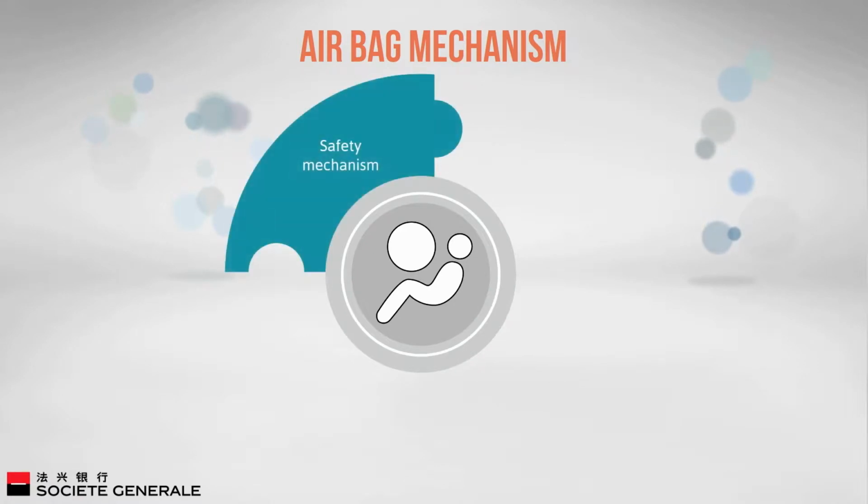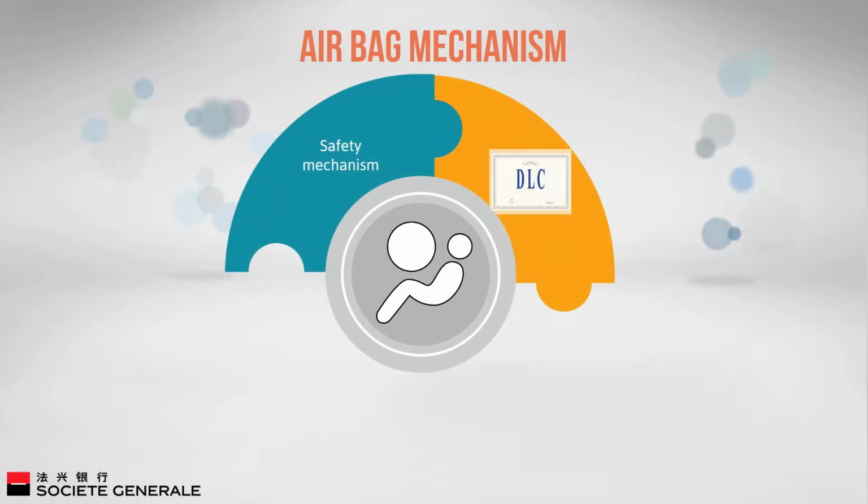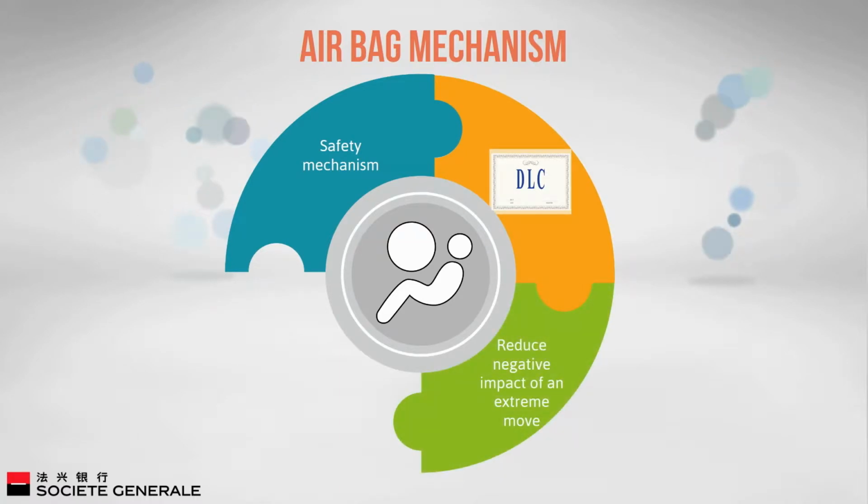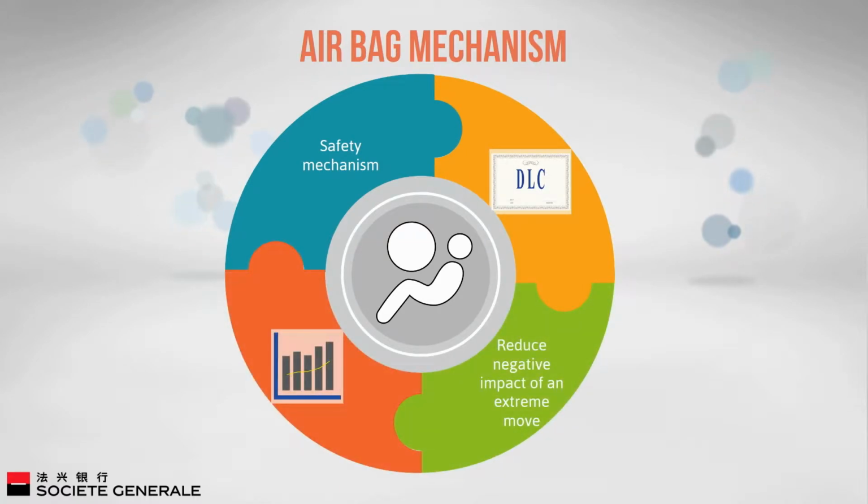Airbag mechanism is a safety mechanism that is built into the daily leverage certificates to reduce the negative impact of an extreme move in the underlying asset during the day. In volatile markets, the airbag mechanism can provide some valuable loss protection to investors.